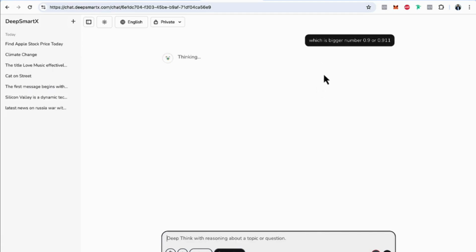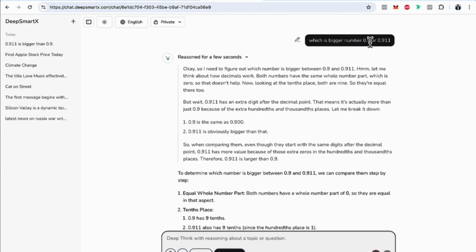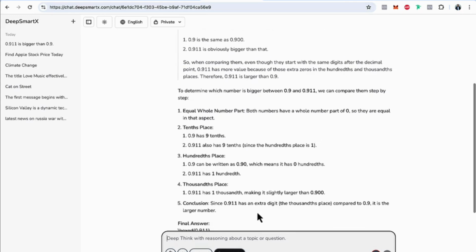Now ChatGPT got smarter, it learned, but DeepSeek was better. Now it is saying 0.911 is the bigger number, which is correct. You see, it can actually do deep thinking about any topic you want, be it calculation, philosophy, spirituality, or marketing, be it your marketing campaign.